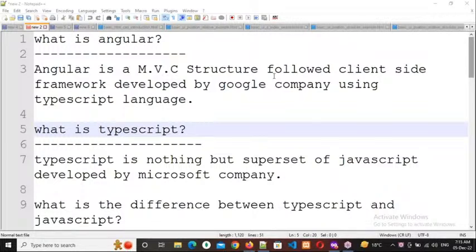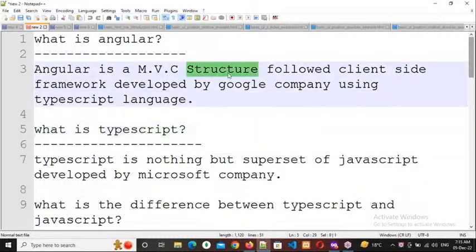What is Angular? Angular is an MVC structure followed client-side framework developed by Google company by using TypeScript language. I will explain about MVC structure a little bit later.